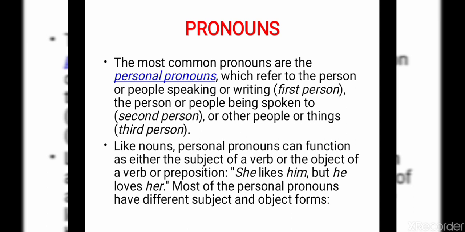Like nouns, personal pronouns can function as either the subject of a verb or the object of a verb or preposition. She likes him, but he loves her. Here in this sentence, we used four different pronouns: she, he, him and her. Most of the personal pronouns have different subject and object forms. We will learn about the personal pronouns in detail.